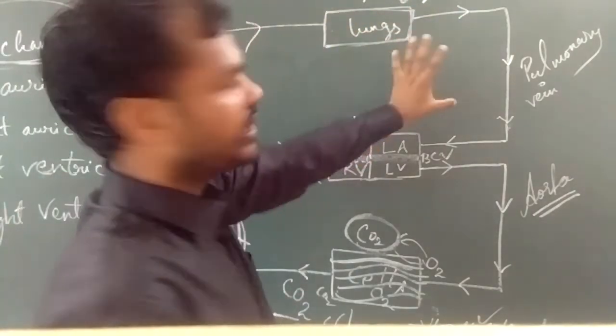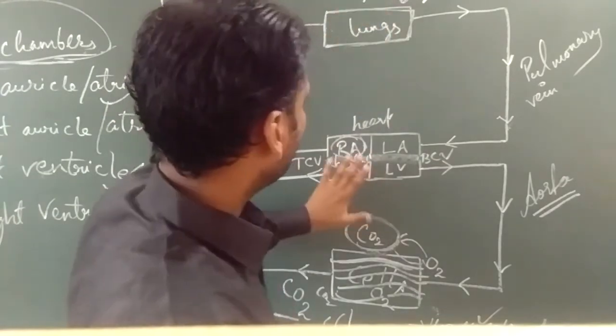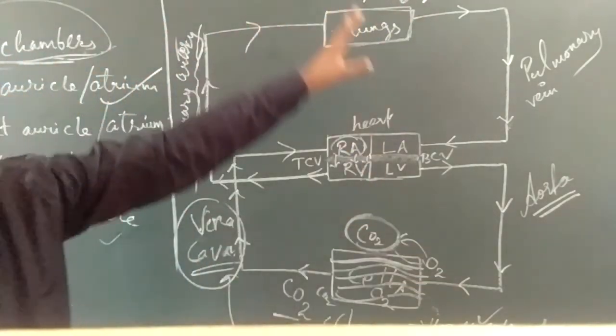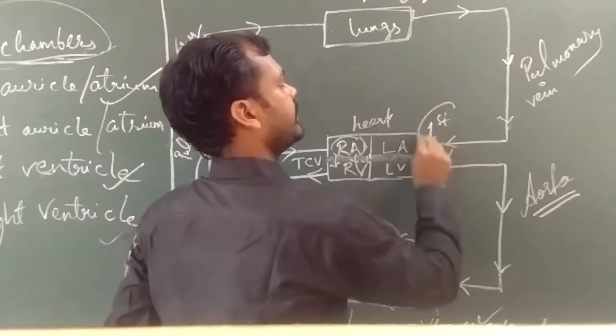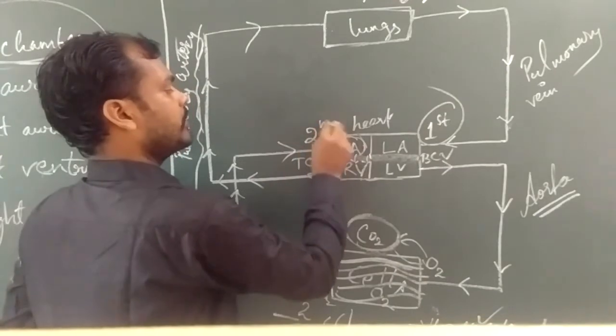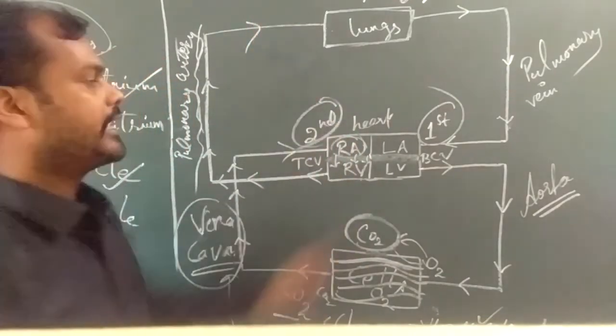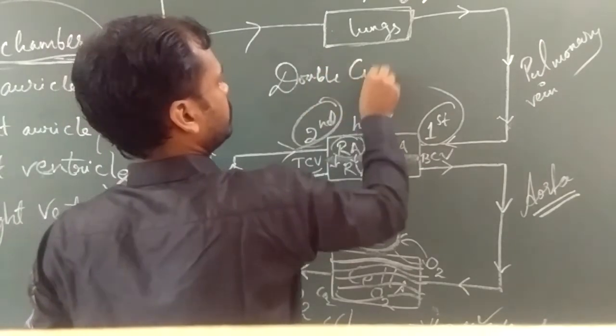So simply, blood circulation was given by William Harvey, and this is called double circulation since two times the blood is entering the heart. This is the first place where the blood is entering, and here is the second place where the blood is entering the heart. Right? So it is called double circulation.